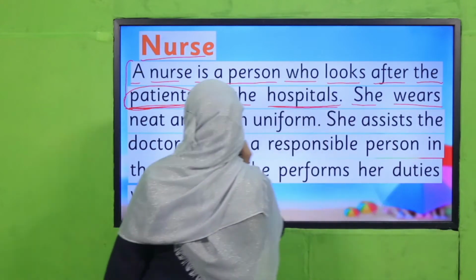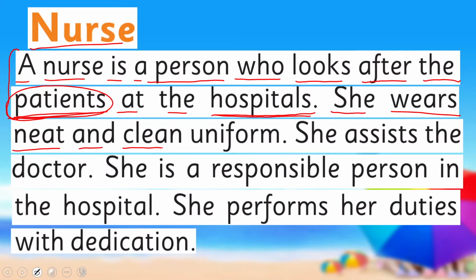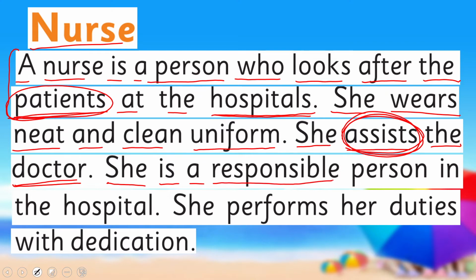She wears a neat and clean uniform. She assists the doctor. What does assist mean? Help. Okay, a nurse helps the doctor. It is also a fact. She is a responsible person in the hospital. Every person in the hospital is responsible, so she is one of them.